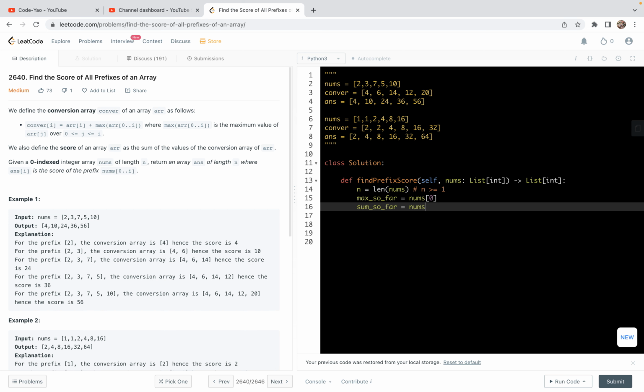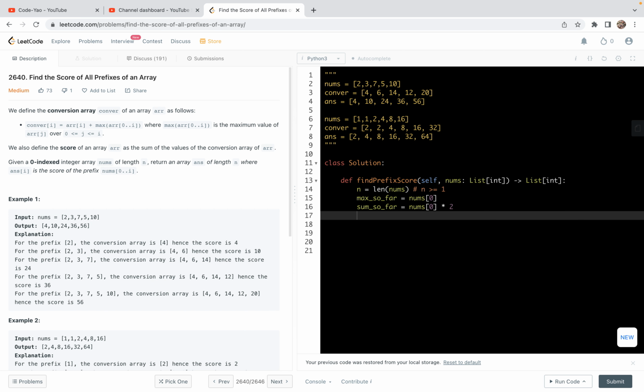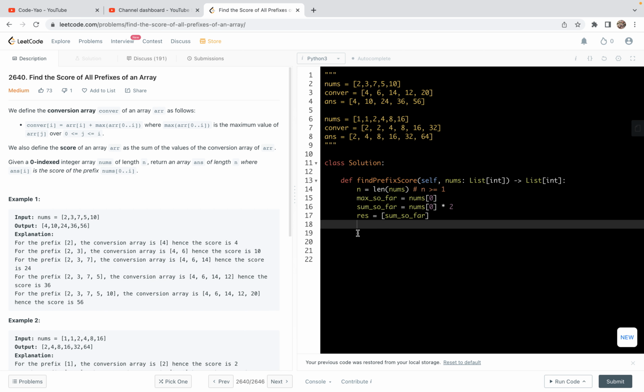So we're going to get num0 times 2. This will be the first element in the return. So now let me make a list, and then first add this sum so far to this result variable.